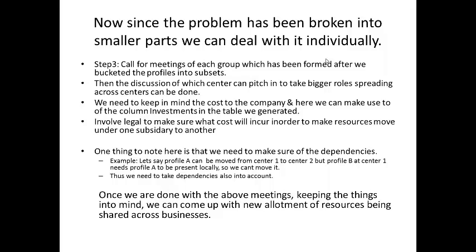Let's take an example of technology. Right now, every center in Riyadh and other geographies has a different technology team. But probably we don't need that. We can figure it out after talking to those guys. One of the possible outcomes of this exercise could be that we have only one global technology team, responsible for the websites of all the companies across all the geographies. So we do not need a separate technology team in Riyadh commercial, Riyadh mall, Doha commercial, Doha residential, and all those.